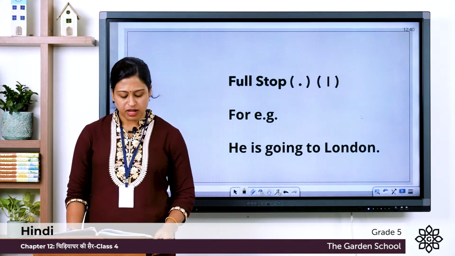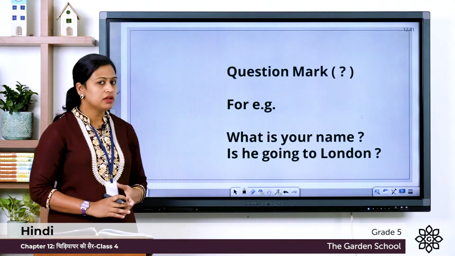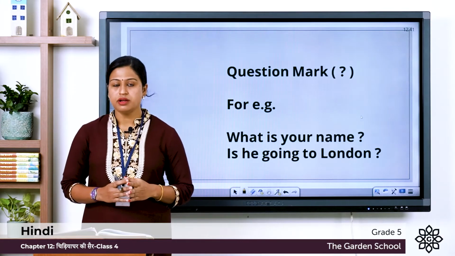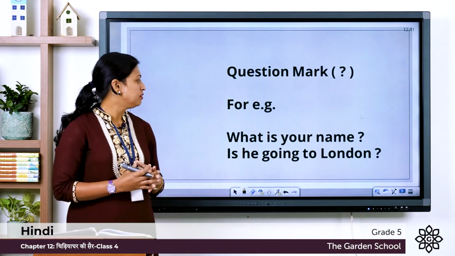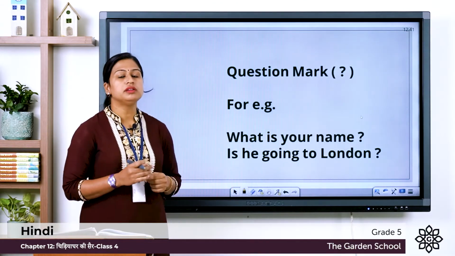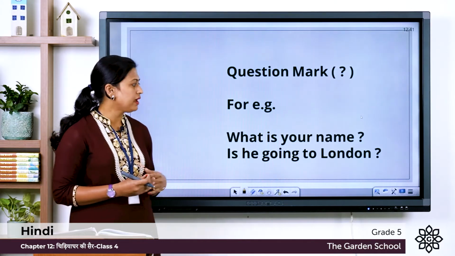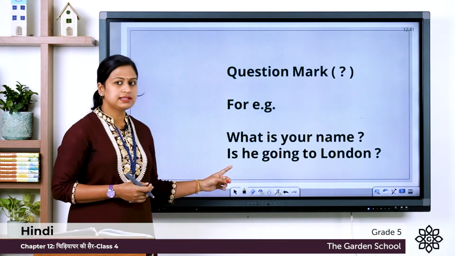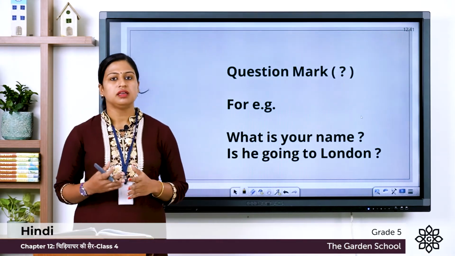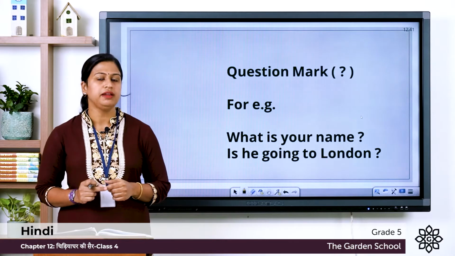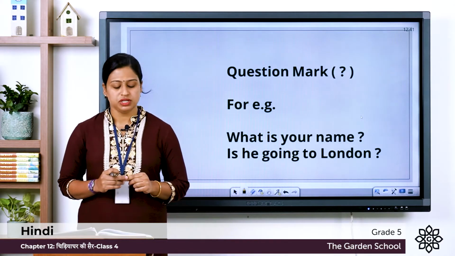Next punctuation mark is Prashnavachak Chin. That means question mark. So we use this mark to end a sentence when we ask any question. For example, what is your name? So this is a question. We are asking that person's name. So we write question mark. Next example is, is he going to London? So we are asking, is he going to London? So we write question mark. And in Hindi, we say Prashnavachak Chin.